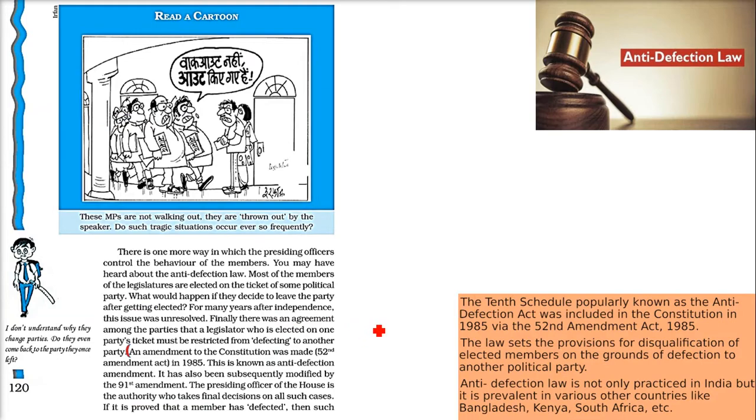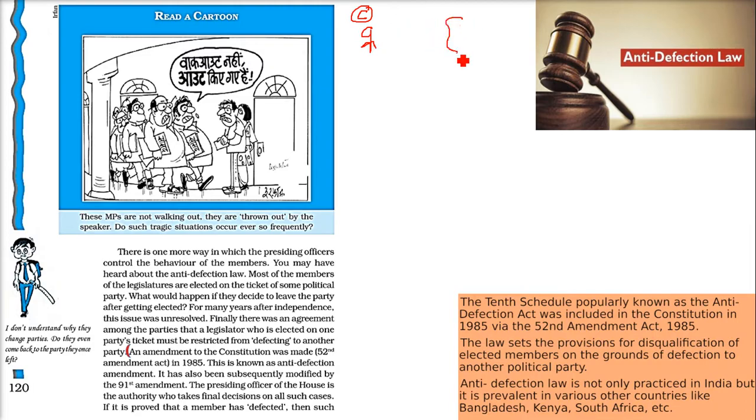So an amendment to the constitution was made. I'll tell you about dal badal, which is called the anti-defection law. Now, there is a person who went to the election and became an MP or MLA on a Congress ticket.